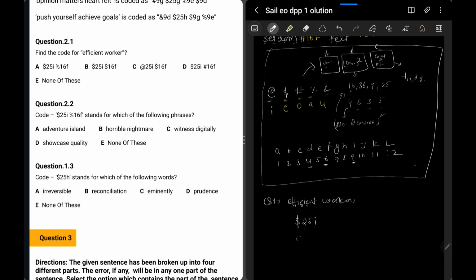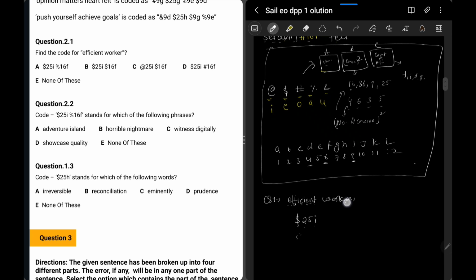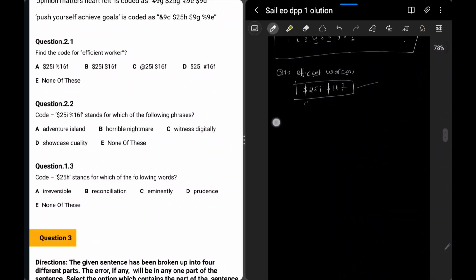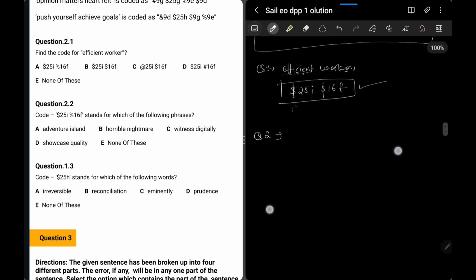So the number of consonants would be 5. Yes, it is 1, 2, 3, 1, 2, 3, 4, 5, right? Now it's about the second alphabet. So in worker, the last vowel is E again, that means it's dollar. And now you have a clear answer that B has both of this, hence B is my right answer, right? Moving on to the next question.